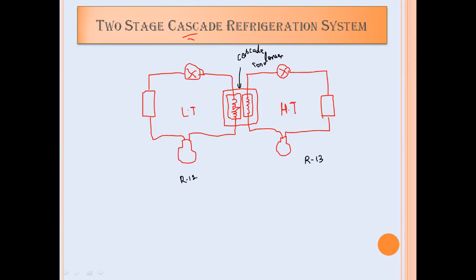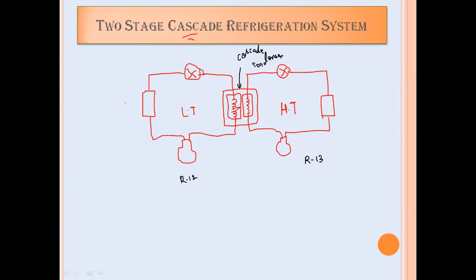In a cascade refrigeration system, the refrigerant used in each and every VCRS system is a different one. Those systems are connected in series, and the evaporator of the high temperature cycle is connected with the condenser of the low temperature cycle, and that entire device is called a cascade condenser.